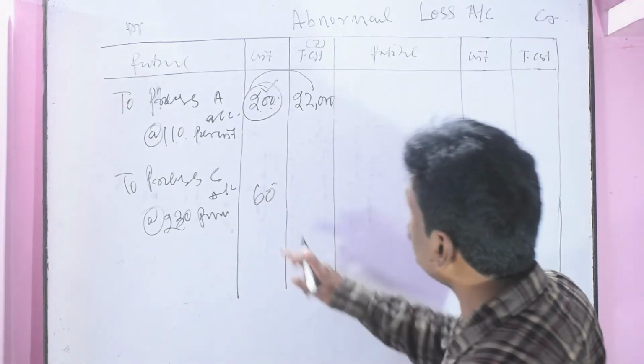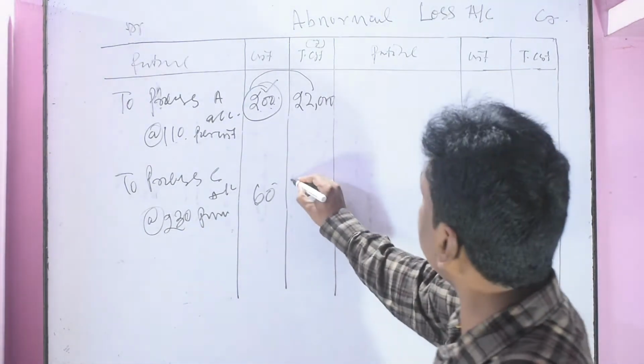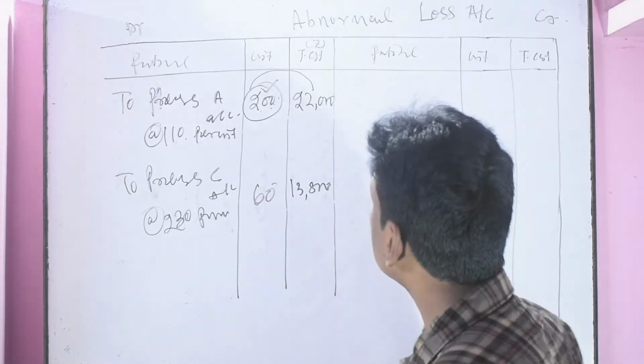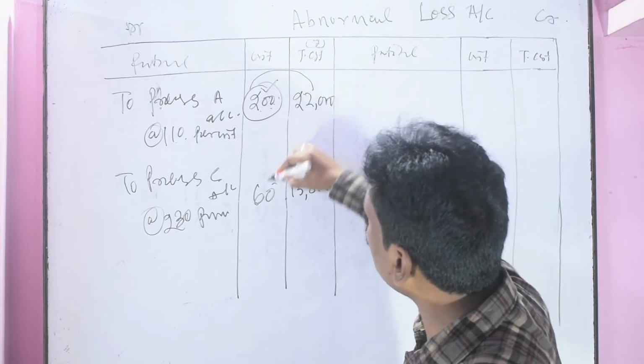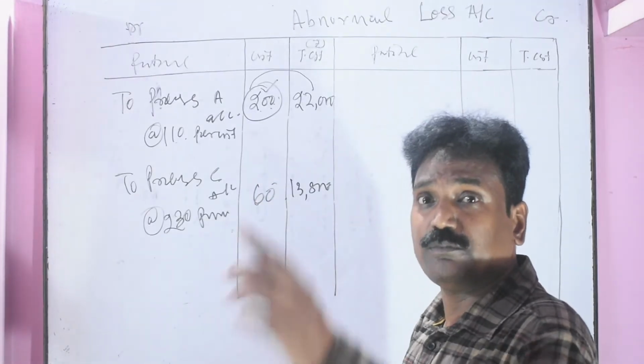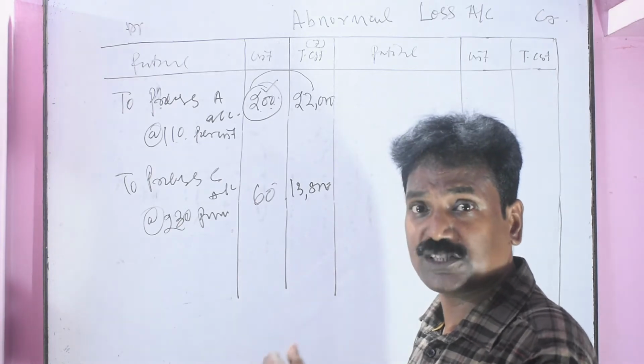Here the cost will be 13,800. This is the cost of abnormal loss which is transferred from the various processes, process A and process C.